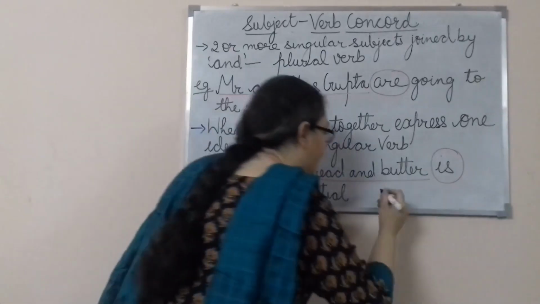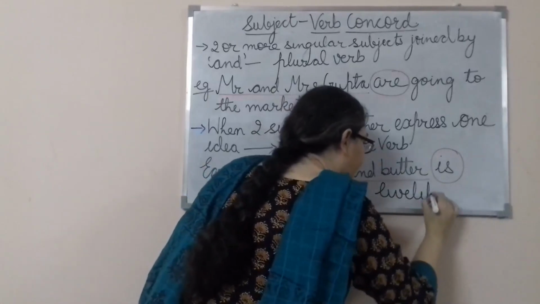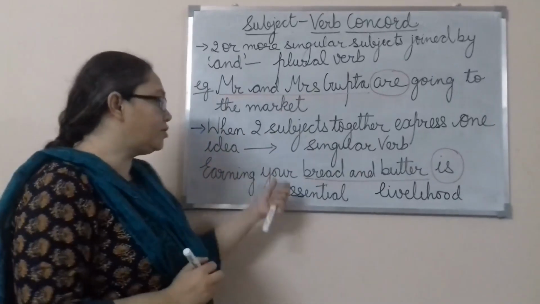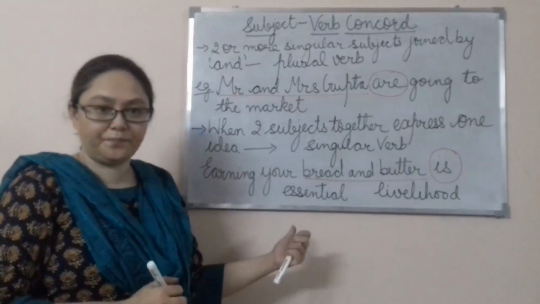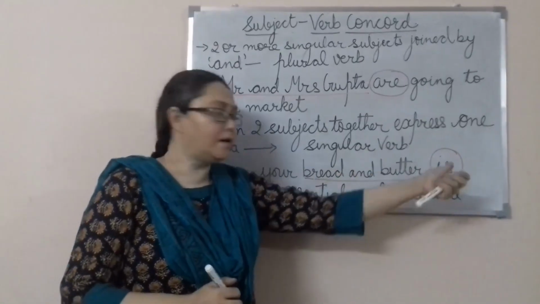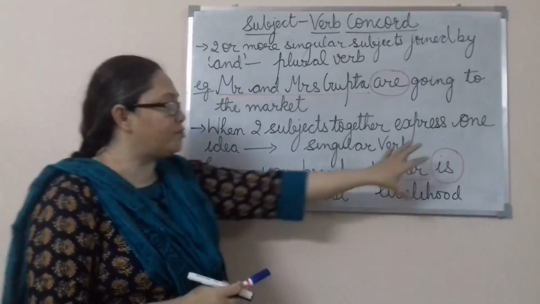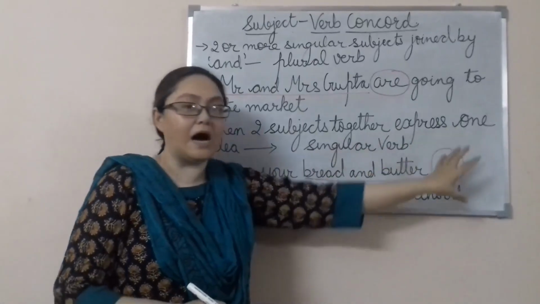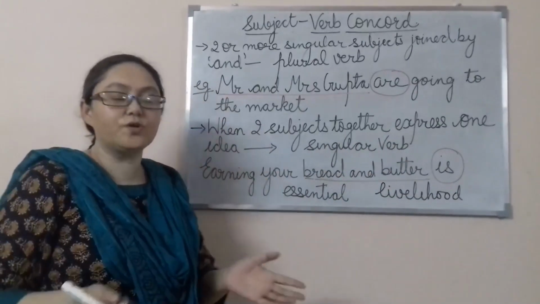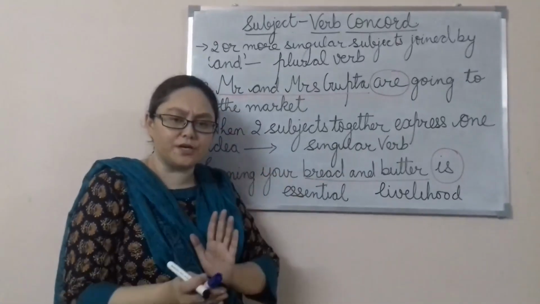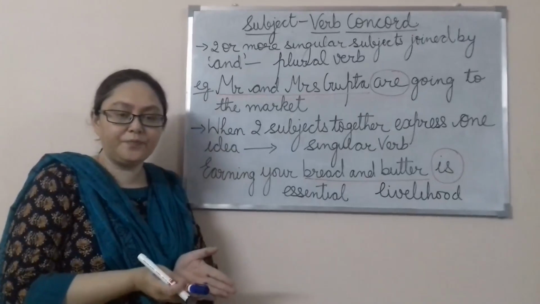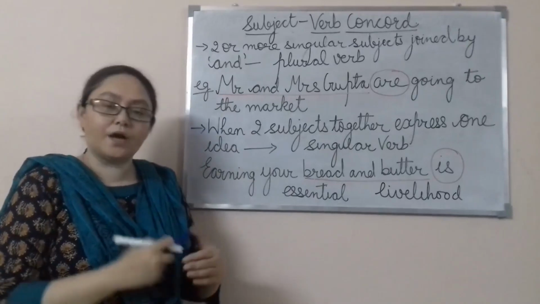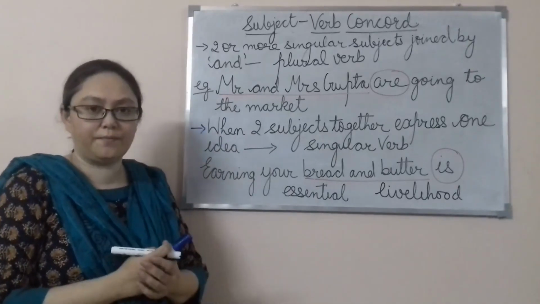It means, the idea expressed by bread and butter is livelihood. Earning your livelihood is essential. So earning your bread and butter is essential. That is why we have used the helping verb is here. We are not going to say earning your bread and butter are essential. So this also we need to keep in our mind, that if there are two subjects but they are expressing the same idea, one idea, in that case we are going to use the singular verb. Now let's move on to the next rule.